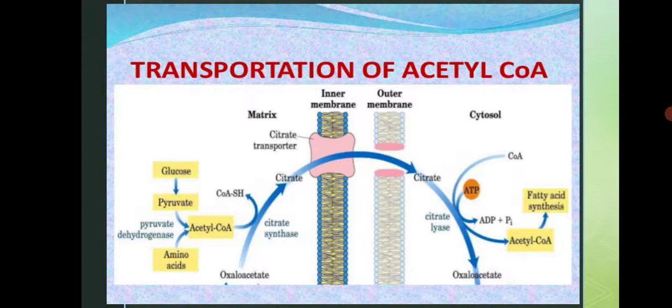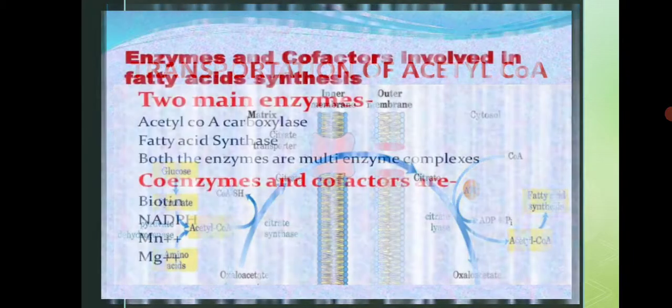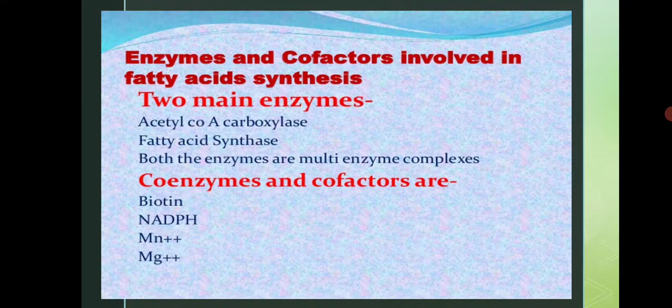What was it? Transportation of acetyl CoA into the cytosol. Why does this transportation take place? Because the cytosol is unable to synthesize acetyl CoA. Where is acetyl CoA produced? In the matrix of the mitochondria. So that was our first step. The main component required in the synthesis of fatty acid is acetyl CoA, which we have now obtained.